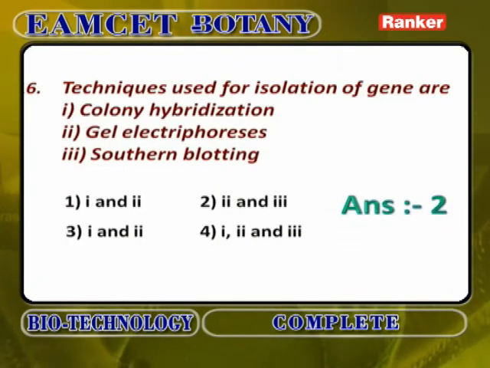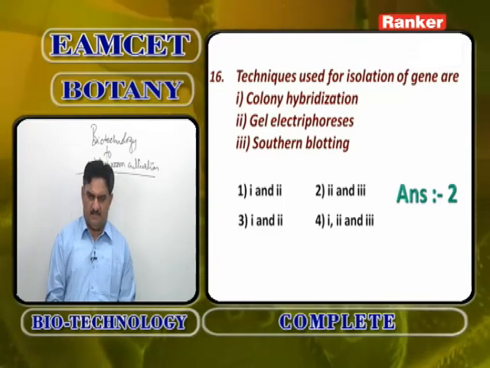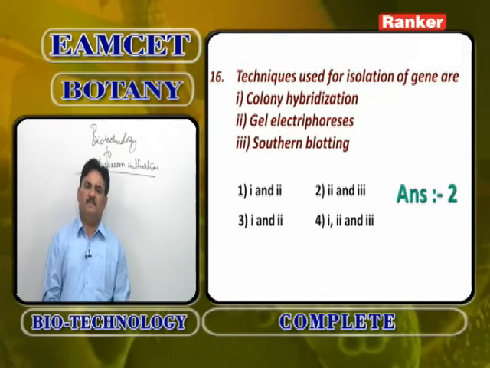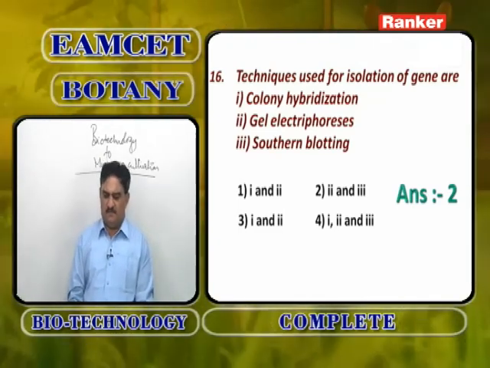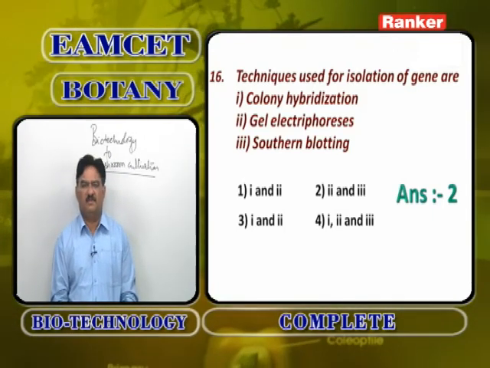The techniques used for isolation of a gene in genetic engineering: colony hybridization is nothing but selection of transformed cells, the last step, done with probes and without probes. Gel electrophoresis and Southern blotting are techniques used for isolation of a gene.